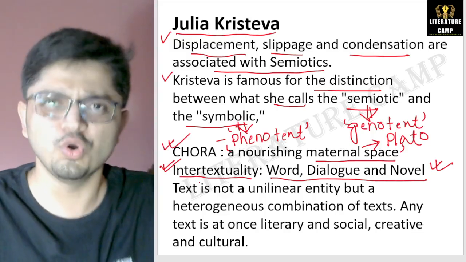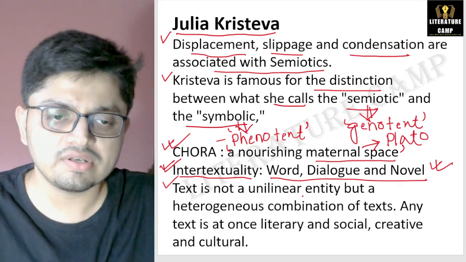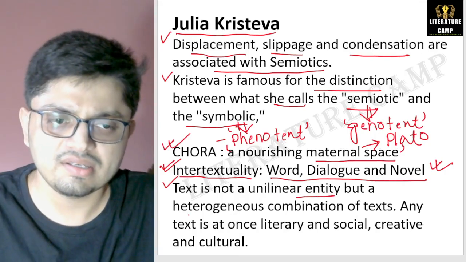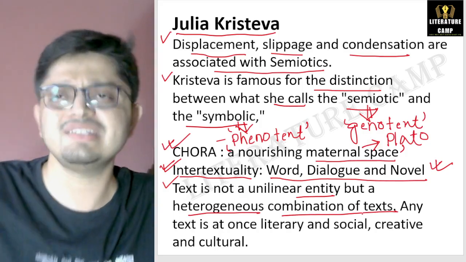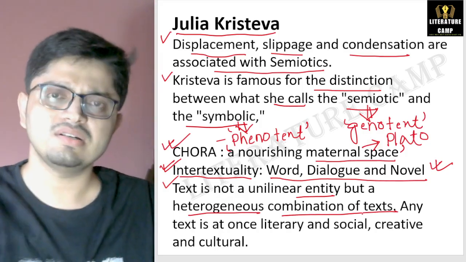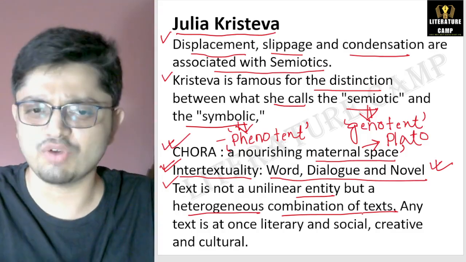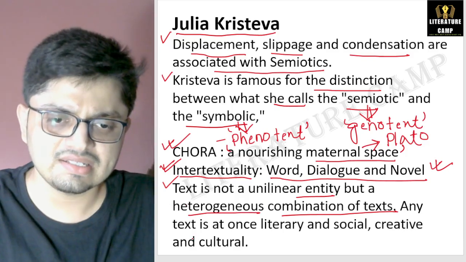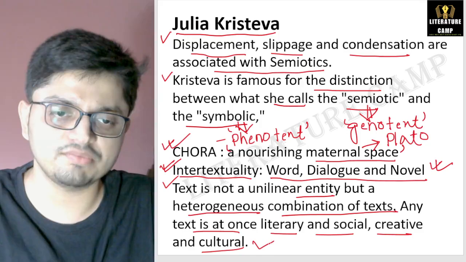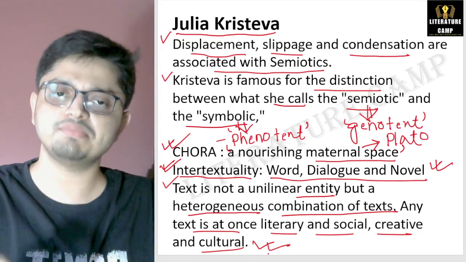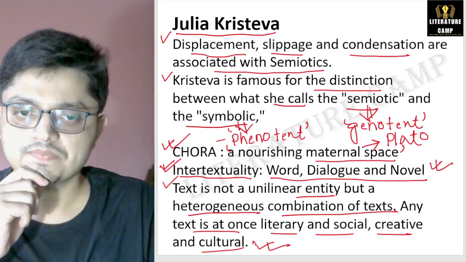So what is intertextuality? I am sure you know something about it. Text is not a linear entity. That is the point. But a heterogeneous combination of texts. Yes, you refer to many texts, you allude to many texts while reading a text or while writing a text, right? So that is the concept of intertextuality. And any text is at once literary and social, creative and cultural. That is the concept of intertextuality. Who has developed this? Of course, this is by Julia Kristeva, right?